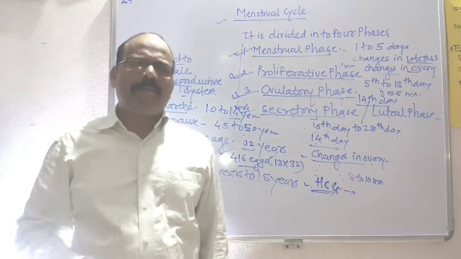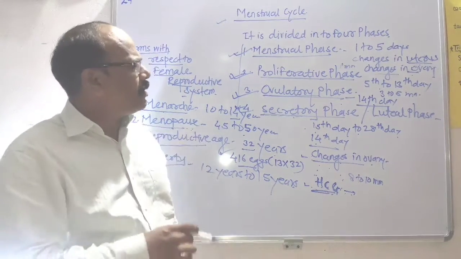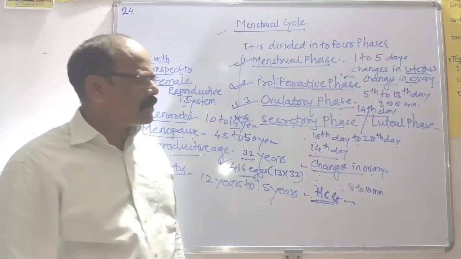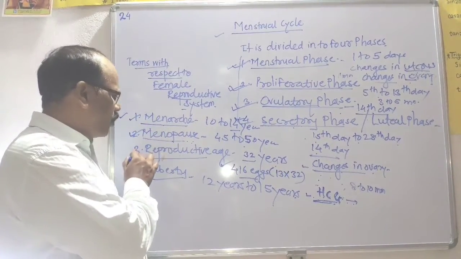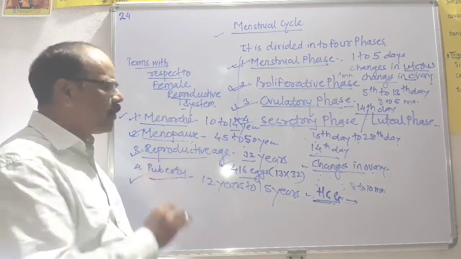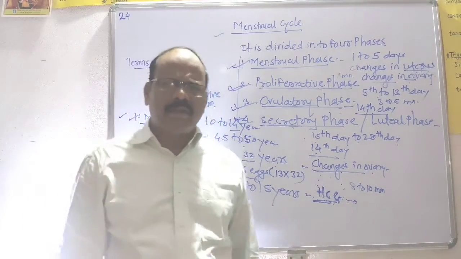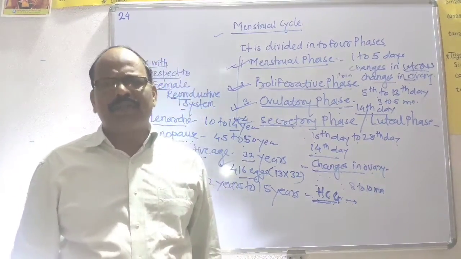In the board question paper, they ask questions such as describe the menstrual cycle. Sometimes they also ask what is meant by menarche, what is meant by menopause, what is meant by reproductive age, and what is meant by puberty. These terms are also important for 1 mark questions.